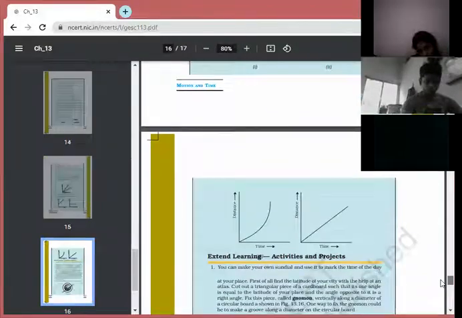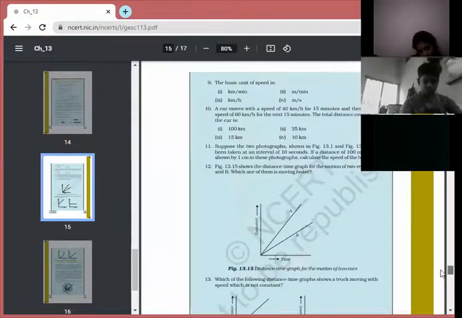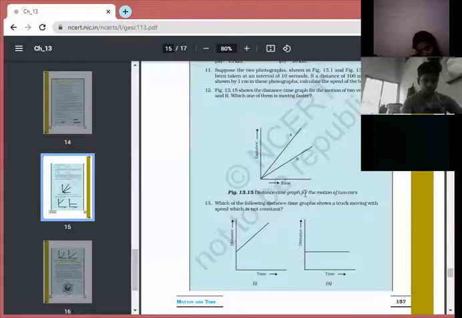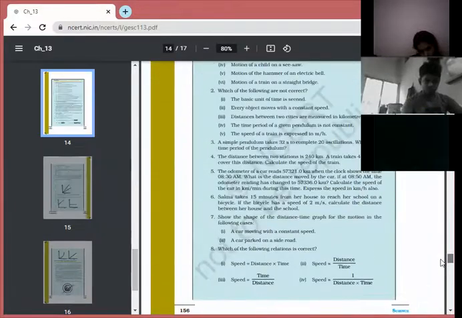Again, you have to observe the figure and tell which two vehicles are moving with the faster speed. Obviously, jiska graph upar hoga, that is moving with the faster speed. Okay. And rest, question number 13. Children, do these questions only, question number 3 to 7 in your notebook. Okay. So this is your today's work.